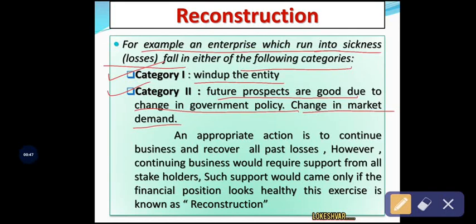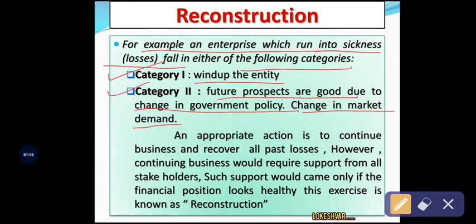So first category, winding up of the entity, where the company has decided to wind up its business entity or business operation because of the sickness or loss. And the second category, because future prospects are good due to a change in the government policy or change in the market demand, the company decides to run its business operations for the future or for a long period of time.